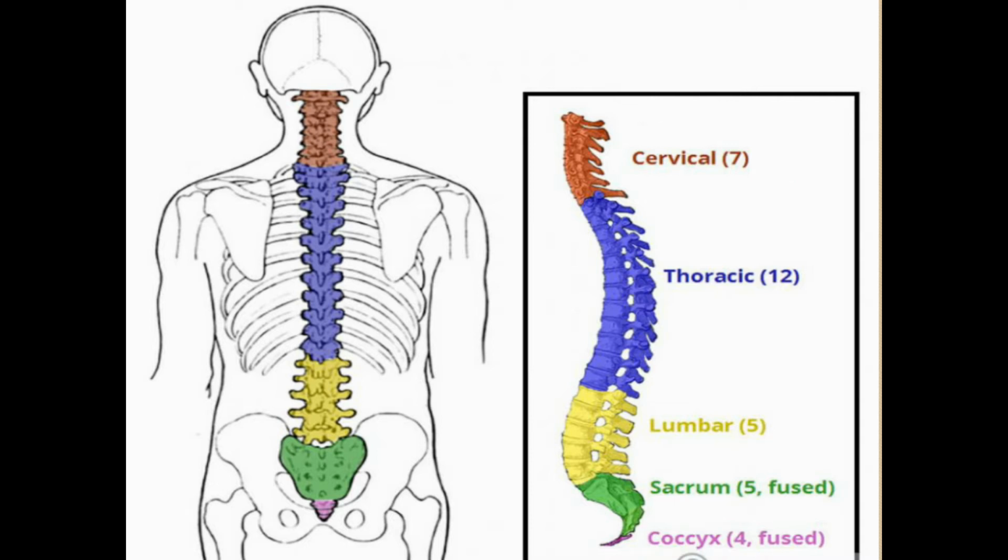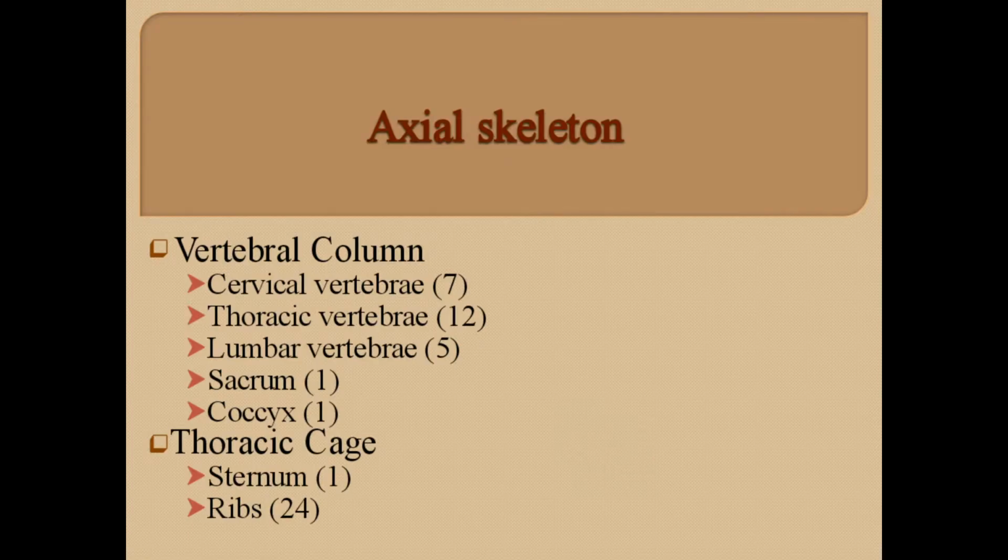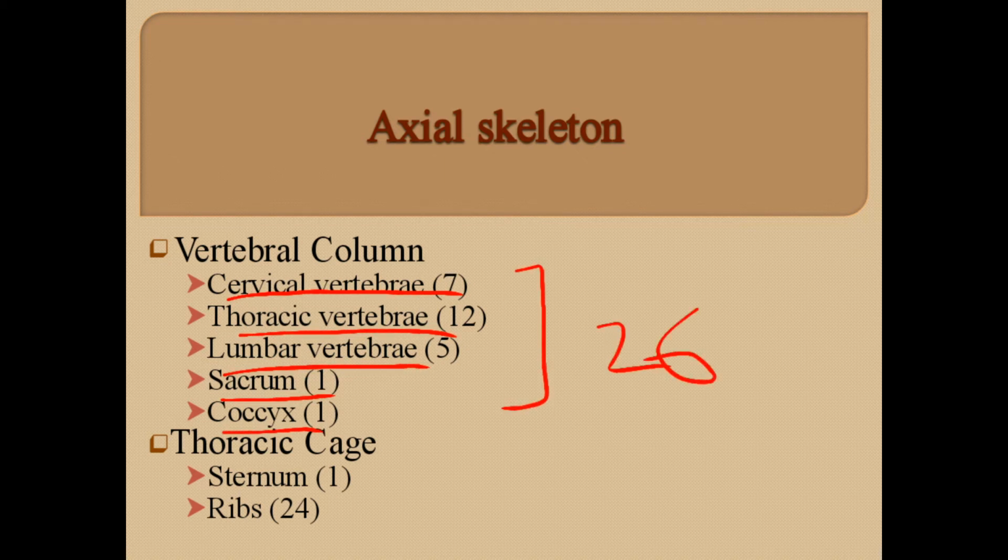So before fusion of the sacrum and coccyx vertebrae, the total number of vertebrae is 33. But after fusion of the sacrum into a single bone and fusion of the coccyx into a single bone, the number of vertebrae is reduced to 26. So 7 cervical vertebrae, 12 thoracic vertebrae, 5 lumbar vertebrae, and after fusion the 1 sacrum and the 1 coccyx. This becomes a total of about 26 vertebrae.